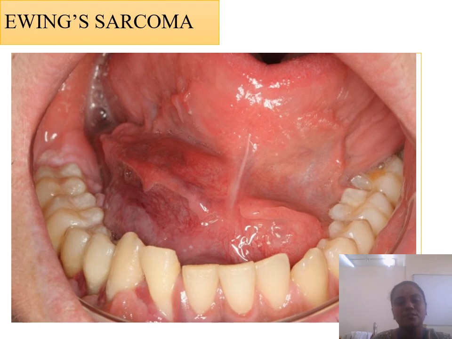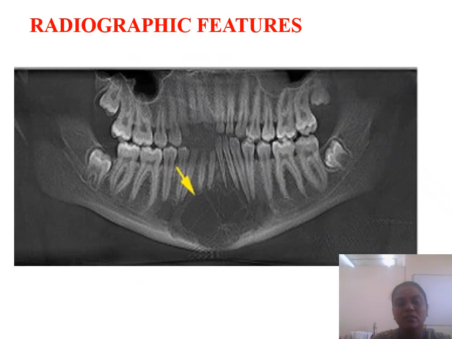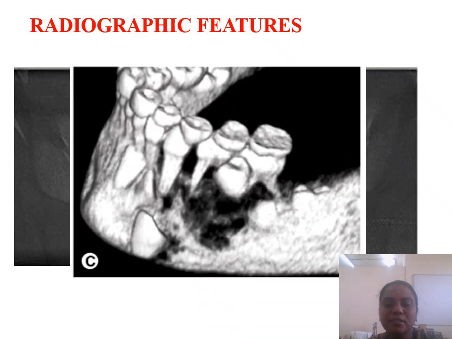So this is a clinical picture showing Ewing sarcoma in the mandibular region. Symptoms include pain associated with swelling, fever, leukocytosis, and elevated ESR. The tumor penetrates the cortex, resulting in a soft tissue mass overlying the affected area, and paresthesia and loosening of the tooth can also occur. Radiographically, you can see a multilocular radiolucent lesion involving the mandible. This is a 3D CT picture where you can see erosion caused by the tumor.